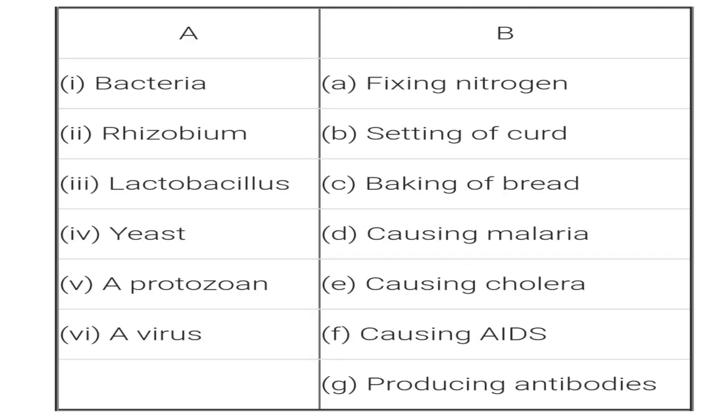Rhizobium is for fixing nitrogen. Lactobacillus is for setting of curd. Yeast is used for baking bread. Protozoan is causing malaria. Virus is for causing AIDS.